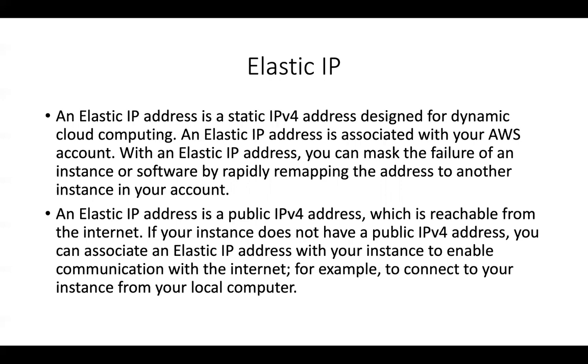So you can assign elastic IPs to EC2 instances. An elastic IP is a public IP which is reachable from the internet, and you would use this in a scenario where you would like to register that instance with a monitoring application, but each and every time that you stop and start the instance, you don't want the IP address to change, right? In those cases, you would assign something called an elastic IP. In networking terms, it's also called a static IP, and therefore it stays throughout the life cycle of an EC2 instance, whether you stop and start it. But always remember that elastic IPs are charged, and you have a limit of 5 elastic IPs in your free tier account. You have to talk to AWS support in order to increase that limit, right?